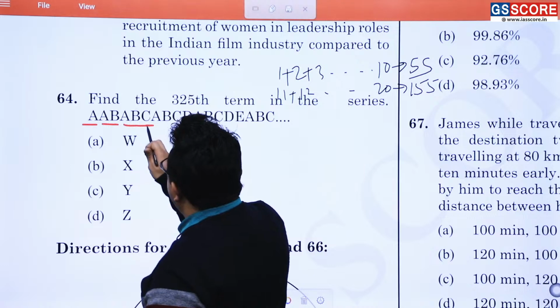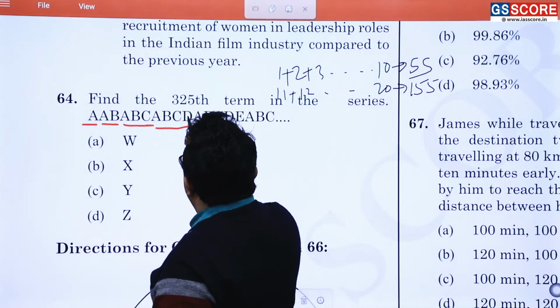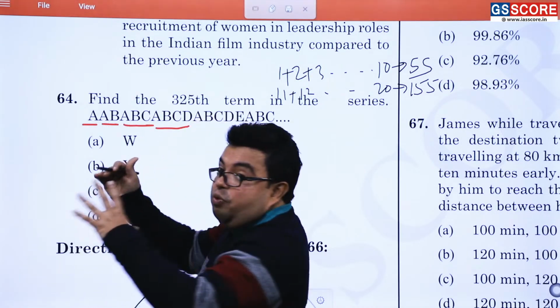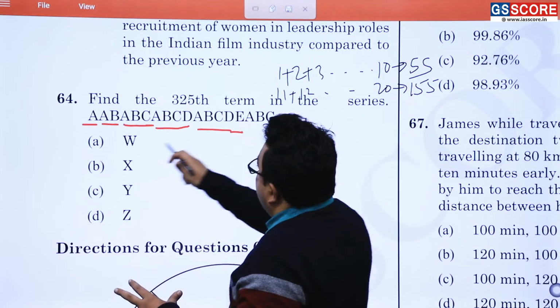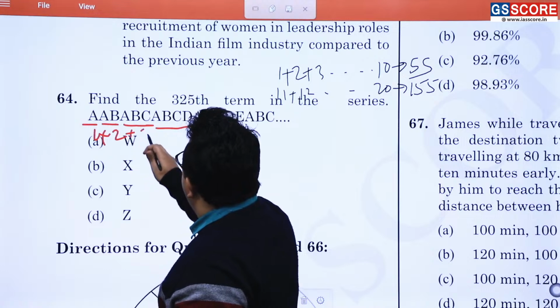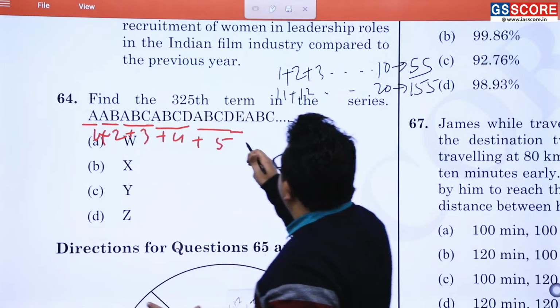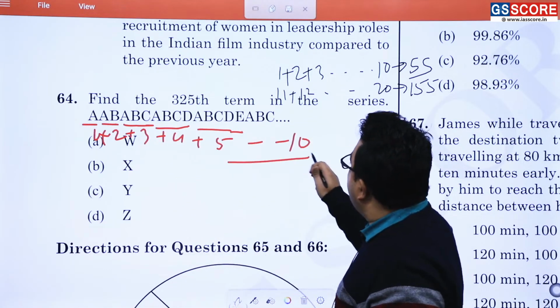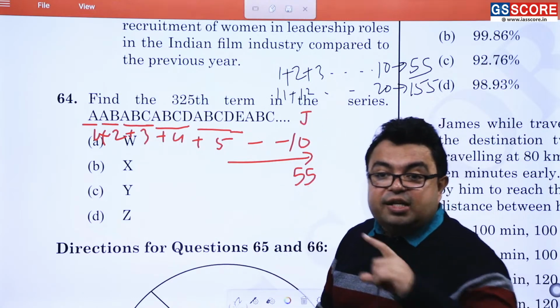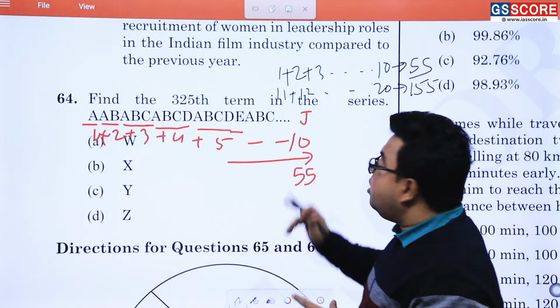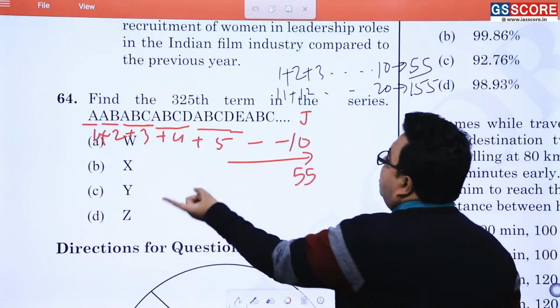So C3 है तो 3 times, D4 है तो 4 letters are there, I mean to say 4 terms are there. E5, so 1 plus 2 plus 3 plus 4 plus 5 ऐसे चलता जाएगा up till 10, then it is equal to what? 55. 10th letter is what? J. So this J will be having the 55th term from the beginning.